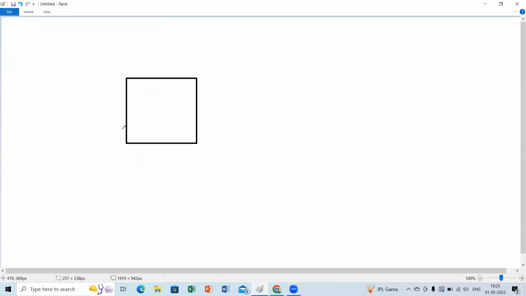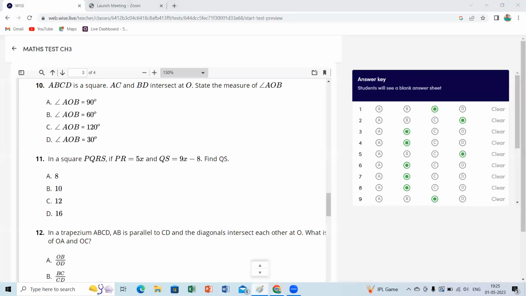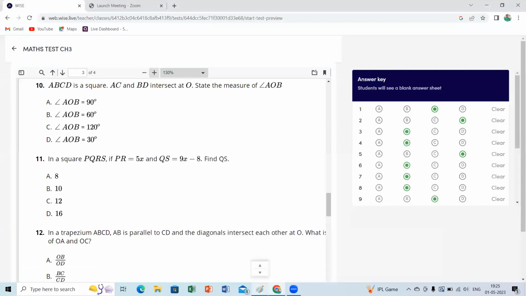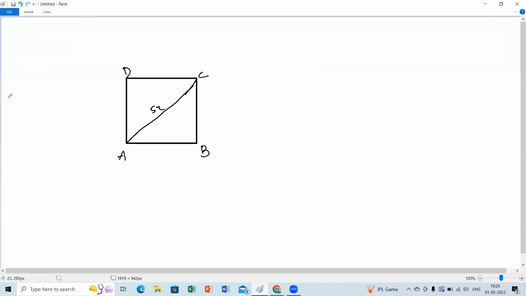Yes, it's a square shape they mentioned. In this square, AC is given as 5x. And what is the other point mentioned? The other diagonal is given as 9x minus 8.